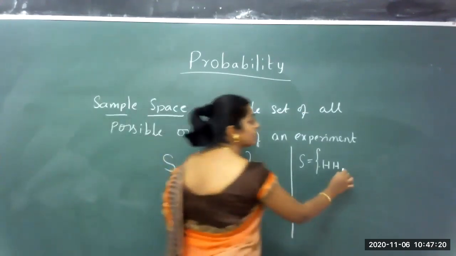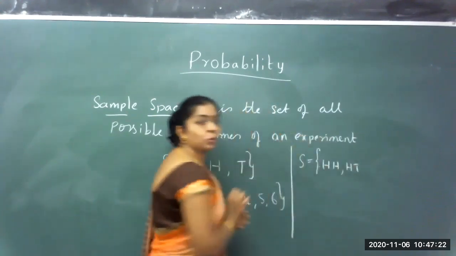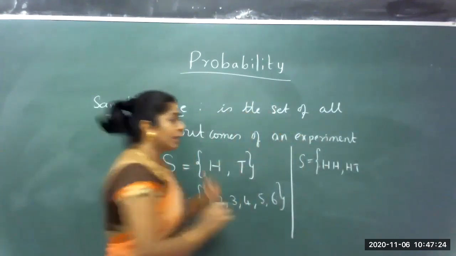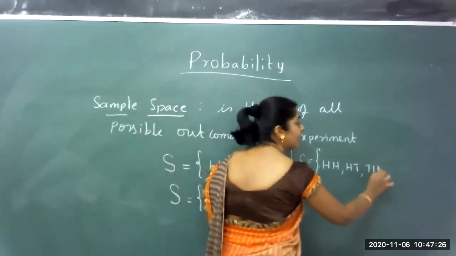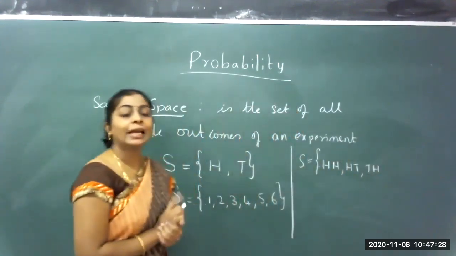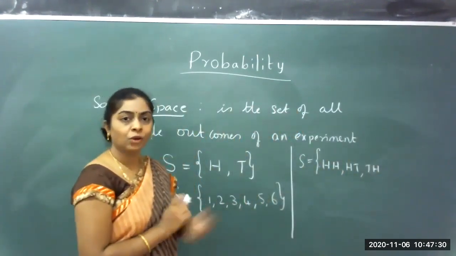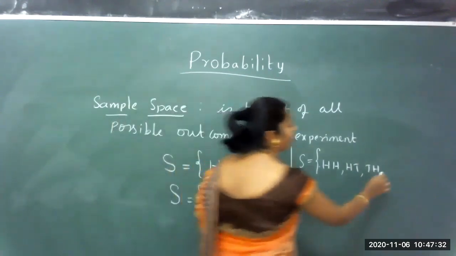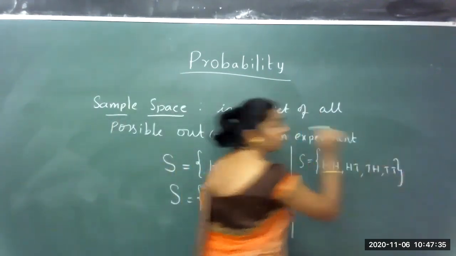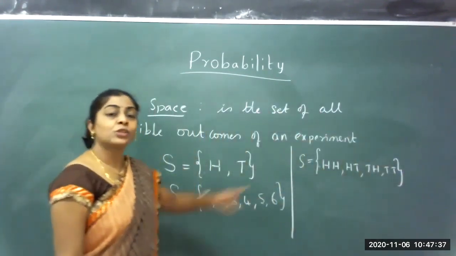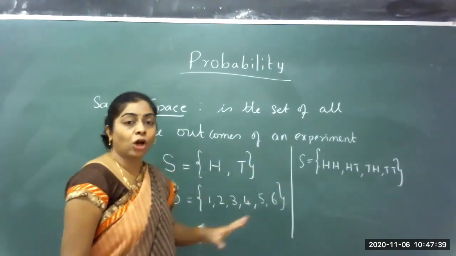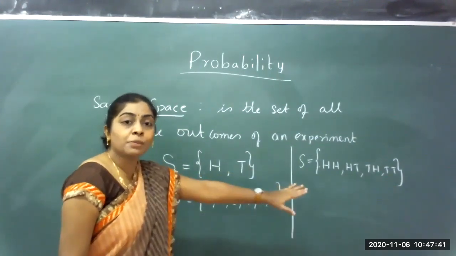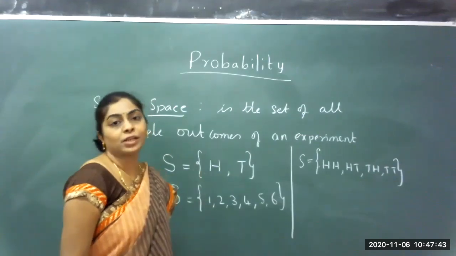The next chance is first one head and second one tail. The other one is first tail, and the second coin head. What is the last possibility? Both the coins can show tail. So these are the possible outcomes when two coins are tossed.